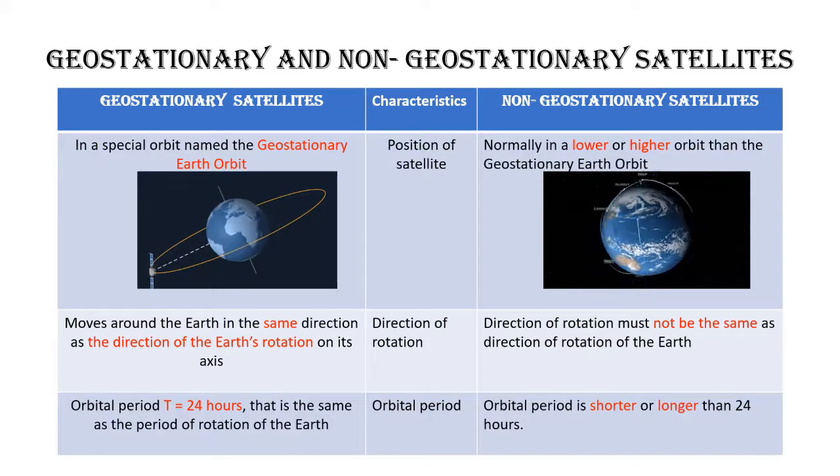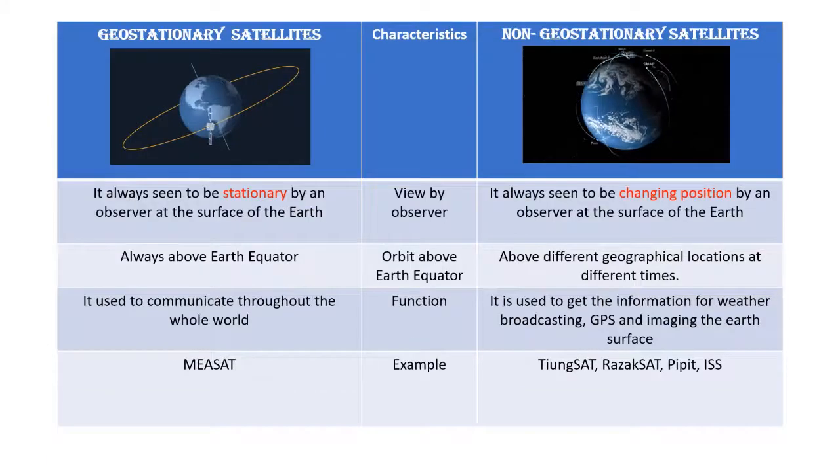Besides, geostationary satellites always seem to be stationary to an observer at the surface of the Earth, it is always above Earth's equator, and used to communicate throughout the whole world. Example like MEASAT. Non-geostationary satellites always seem to be changing position to an observer at the surface of the Earth because they orbit above different geographical locations at different times. They are used to get the information for weather broadcasting, GPS and imaging the Earth's surface. Example like TiungSAT, RazakSAT, Pipit, ISS.